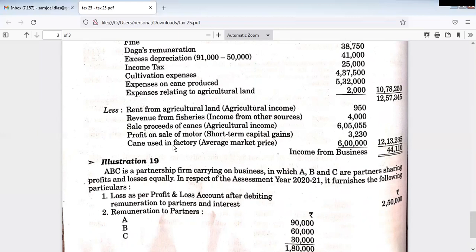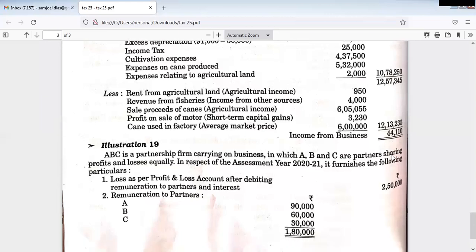He himself has grown the cane and is using it, so we have to deduct 6 lakh. So the total amount of deduction would be 12,13,235. If we deduct 12,13,235 from 12,57,345, we will get 44,110. So this is the income from business.